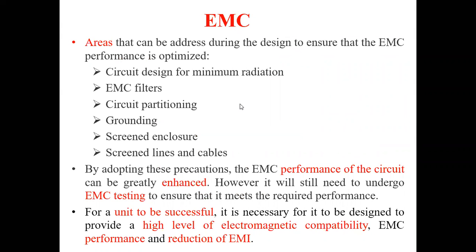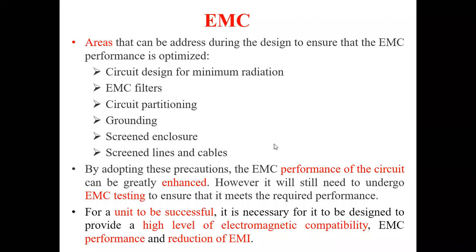So where can we address these EMC standards? In the preparation of circuit design for minimum radiation, we can use EMC filters, that is, electromagnetic interference filters. While partitioning the circuits, we can follow the standards. Grounding means that each and every system has to be grounded properly in order not to expose the interference.